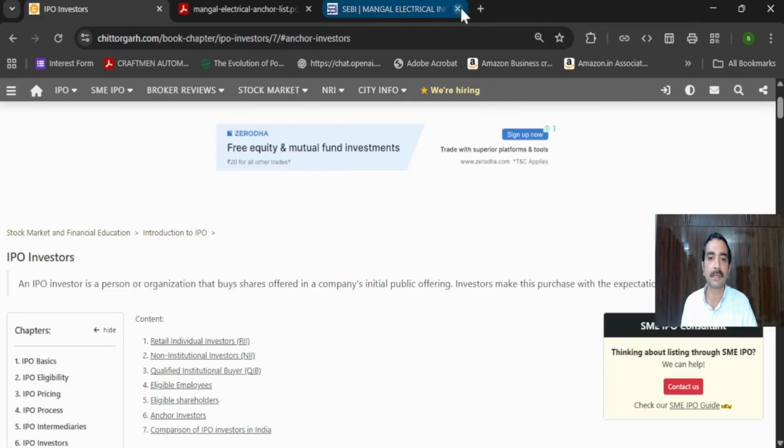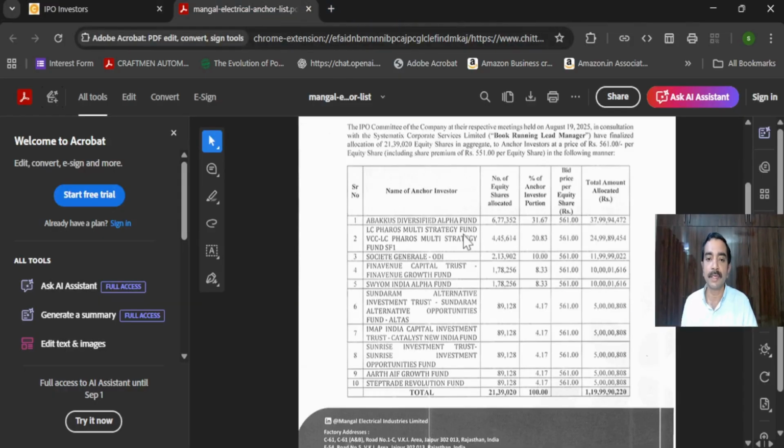Generally, this gives you an idea of who are all the people who have shown interest in this particular IPO. Again, it can give you only some cushion in making a decision to buy or not. There is no 100% guarantee that if big people or such people are there, it will always be a profitable IPO.